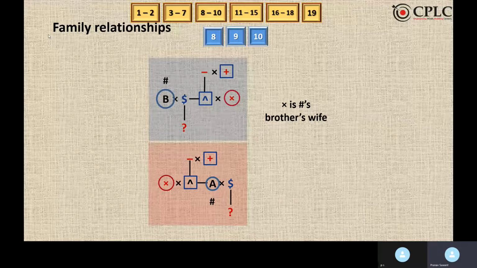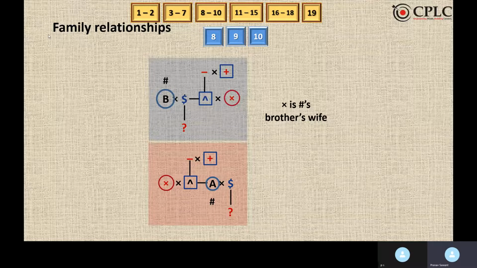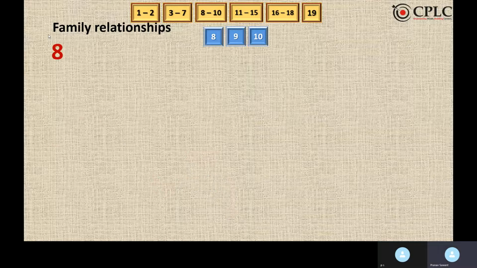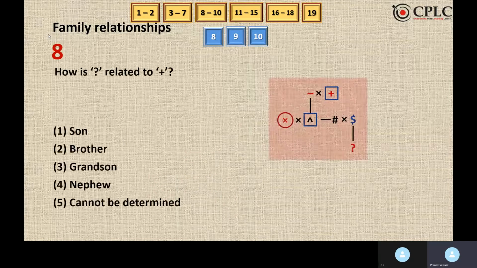Now, X is hashtag's brother's wife. So we can definitely eliminate the first possibility because this statement is not satisfying in the first possibility. And the second possibility is a definite possibility that we have. We don't know the gender of dollar, hashtag, and question mark, so we keep it as it is. Now we'll move to the questions. First question is, how is question mark related to plus? Now we don't know the gender of question mark, hence it cannot be determined.